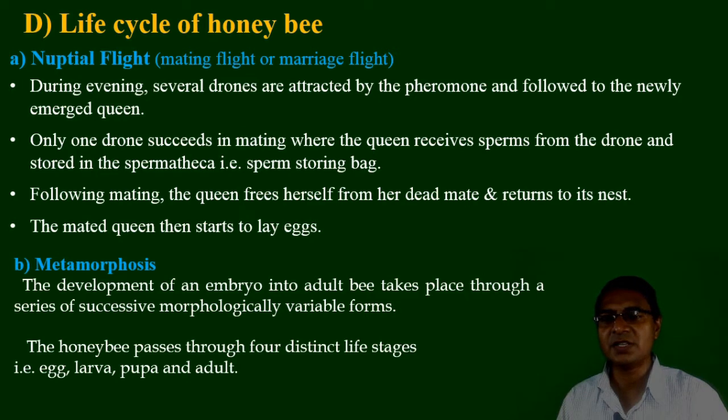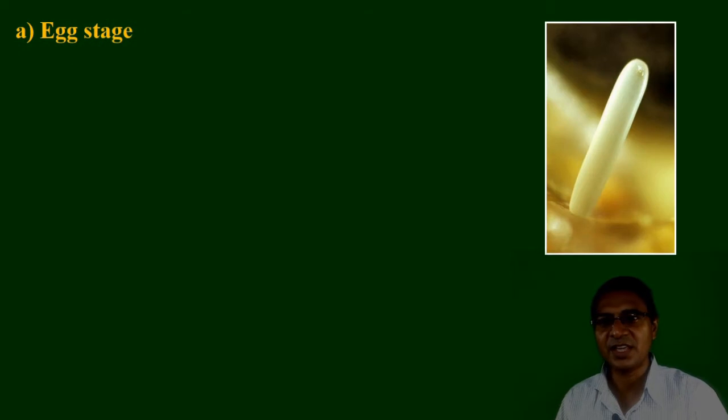In the case of honeybees, 4 different stages are present: the egg, larva, pupa and the adult, and hence this type of metamorphosis is also known as complete metamorphosis. First is the egg stage.